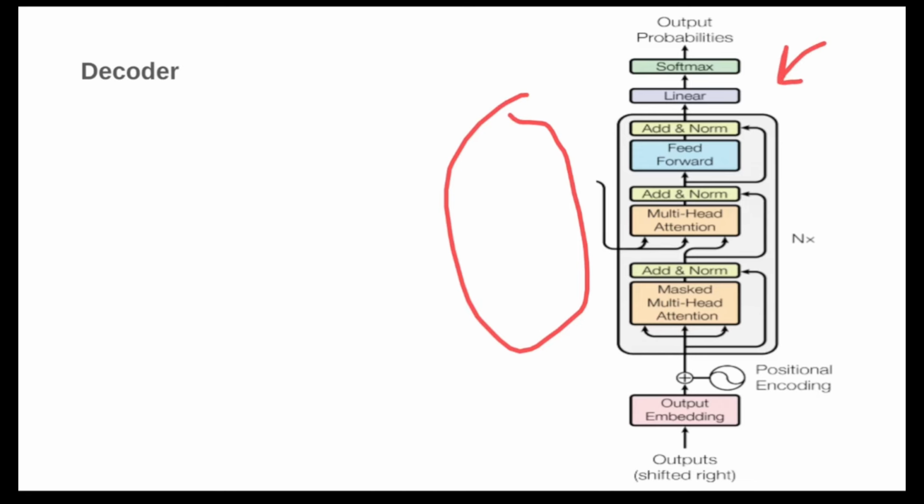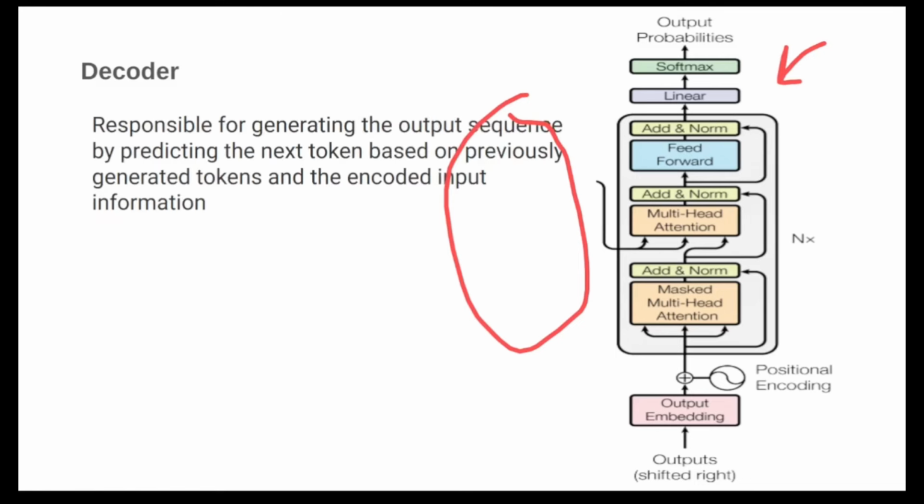The decoder is responsible for generating the output sequence. So they are mostly generating models, where we can generate something. Nowadays GPT, T5, Llama and Mistral are decoder based models. These are capable of generating text. But how do they do these things? We'll have a look in detail at every aspect.